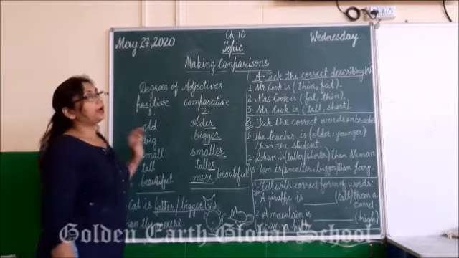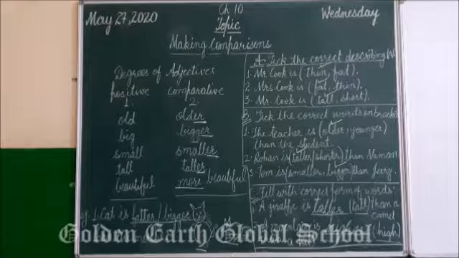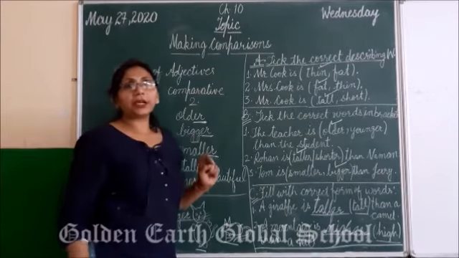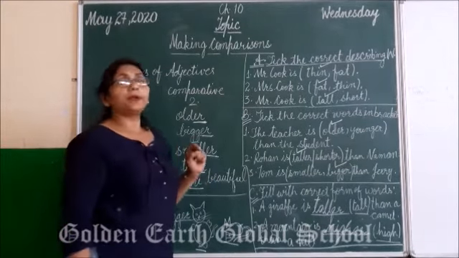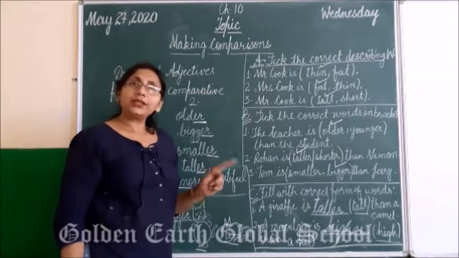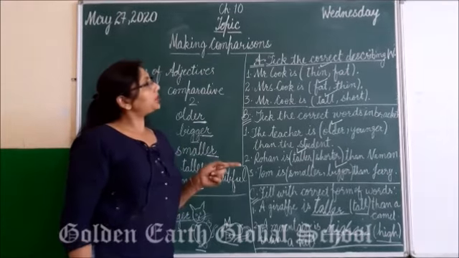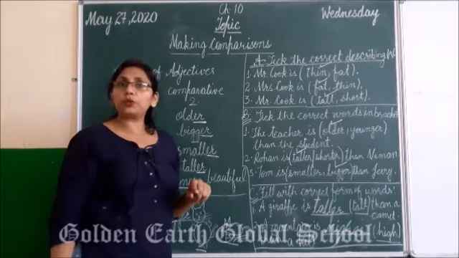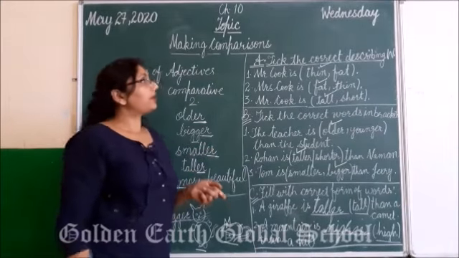Right, students? And another example we can take. The peacock is more beautiful than the peahen, the peacock is more beautiful than the pigeon. Right?